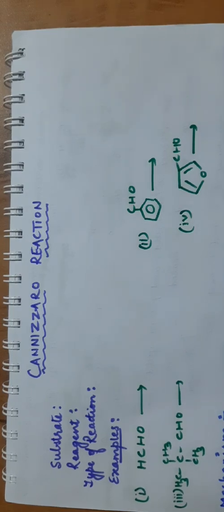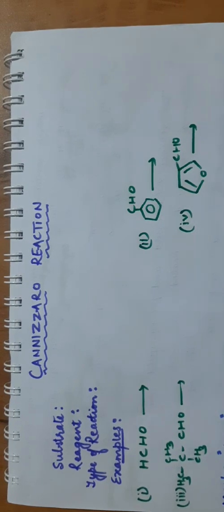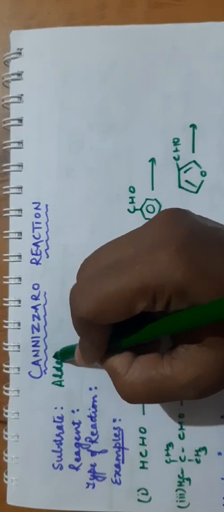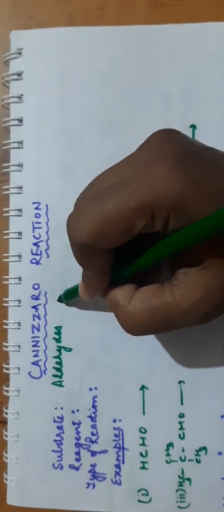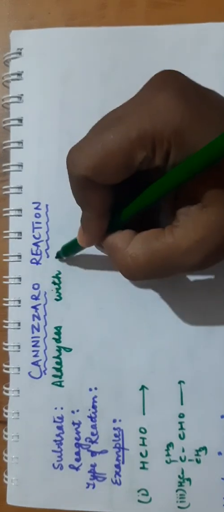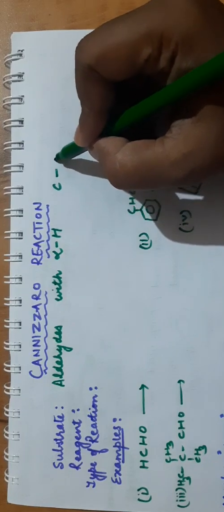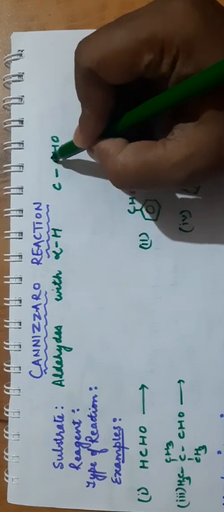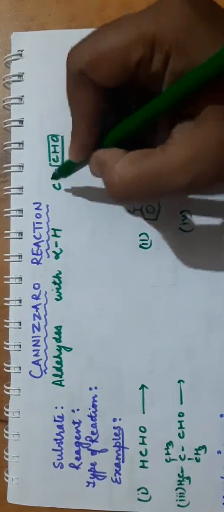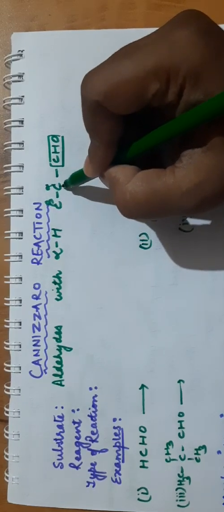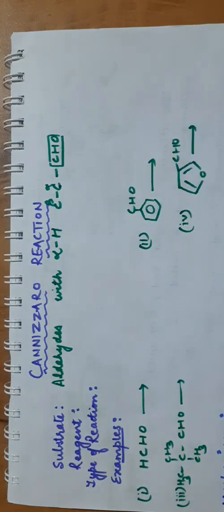Now, what is the substrate, in which type of molecules does the Cannizzaro reaction take place? It takes place in aldehydes without alpha hydrogen. Now what is alpha hydrogen? If you have this group CHO, this is the functional group aldehyde, this is the alpha carbon, next is beta carbon. So if this carbon does not have any hydrogen, then in such aldehydes Cannizzaro reaction will take place.